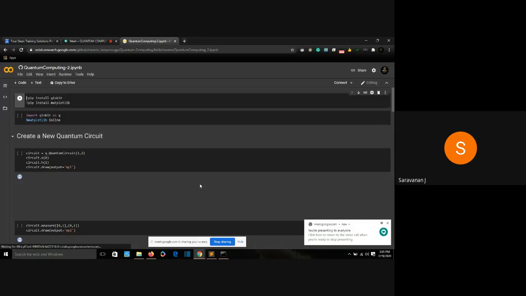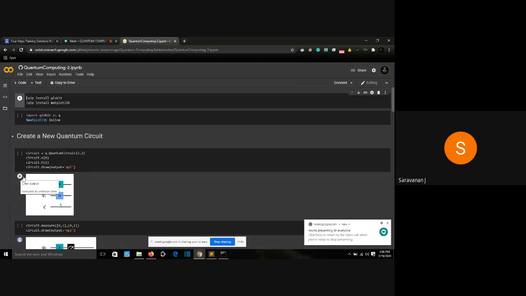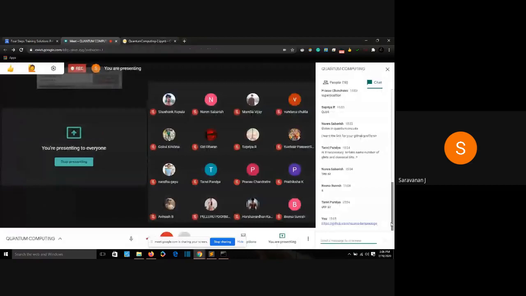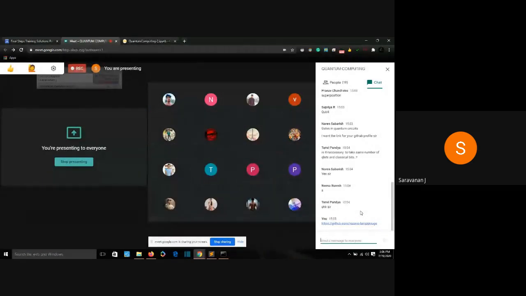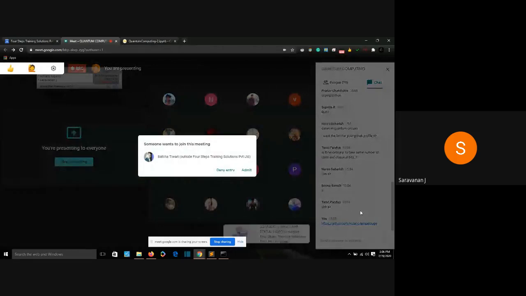You don't need a token file for this. This is enough. In yesterday's session, we were using a token file because we were running it on a real quantum computer. In today's program, we will not be running it on a real quantum computer. We will be actually simulating it. So we don't need a token file for it. We'll be only simulating our quantum computer. So if there are no further doubts, we can continue. So can we start?